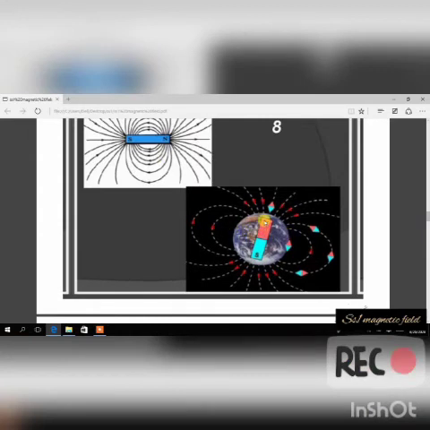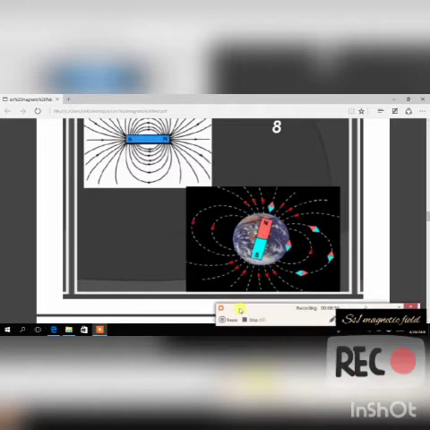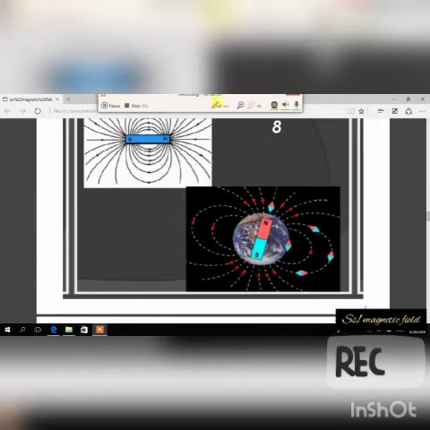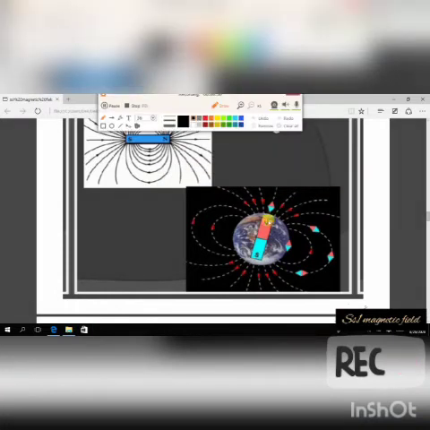Can you see that this point is the north pole, this point is the south pole? From here to here is just the body. Are you following?